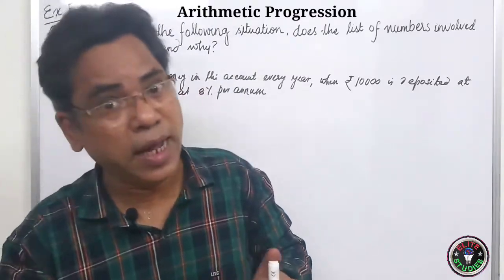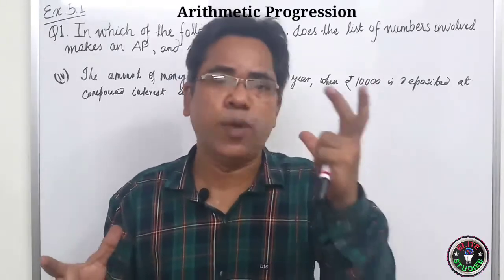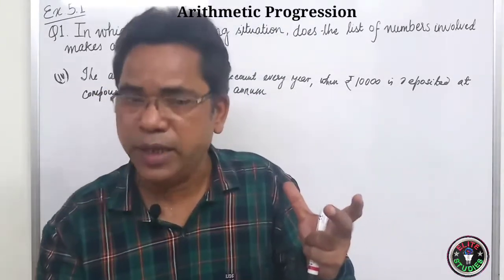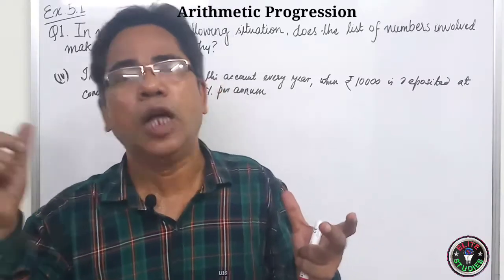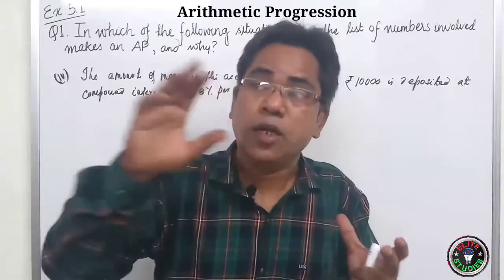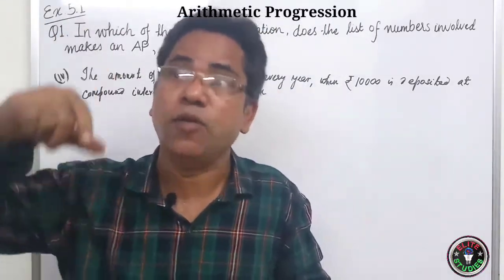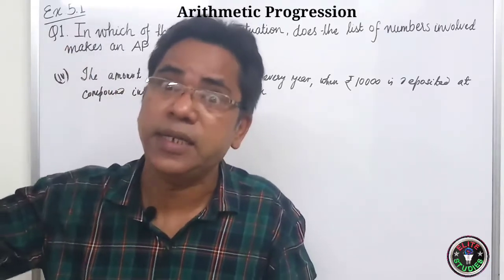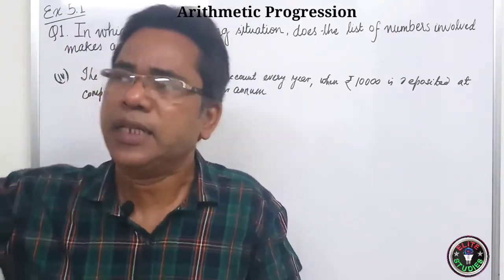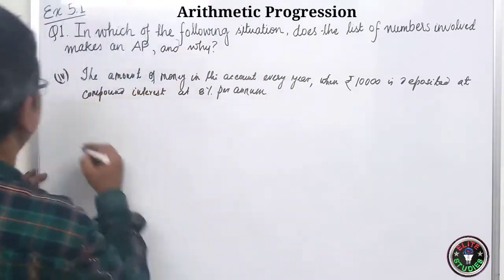So what, that 1 lakh I will again repeat. Suppose you deposited rupees 1 lakh. Now after the end of the year, you got suppose 1,000 rupees as the interest. This 1,000 rupees will be added to 1 lakh. So in the subsequent year, your principal amount will be 1 lakh 1,000. So you will get the interest on 1 lakh 1,000. Similarly, it will go on. Let us see the solution.